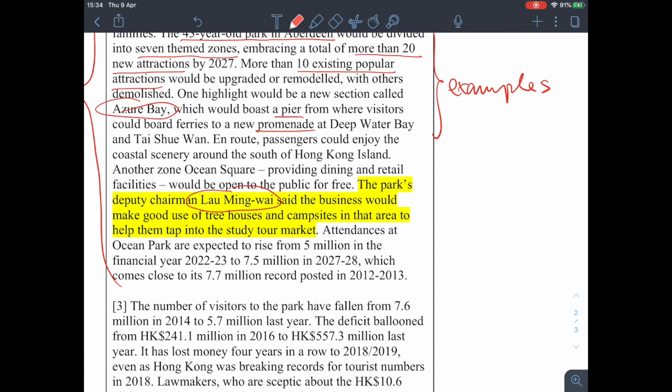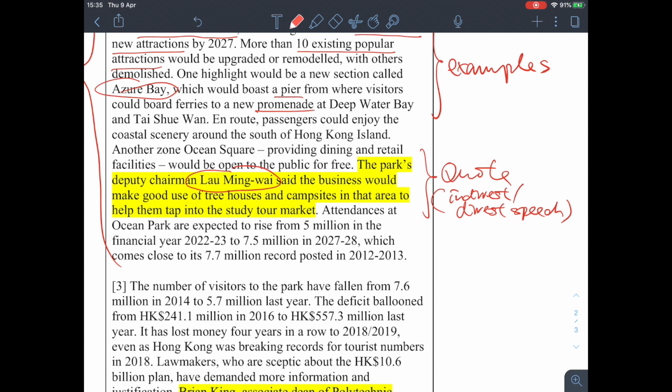The park's deputy chairman Lau Ming Wai said the business would make good use of the tree houses and campsites in the area to help them tap into the study tour market. All right, so here we have a quote. Okay, so this time it is in direct speech, right? But it can also be in indirect speech. Okay, so think about what we have learned about indirect speech, how to report statements, how to report questions.